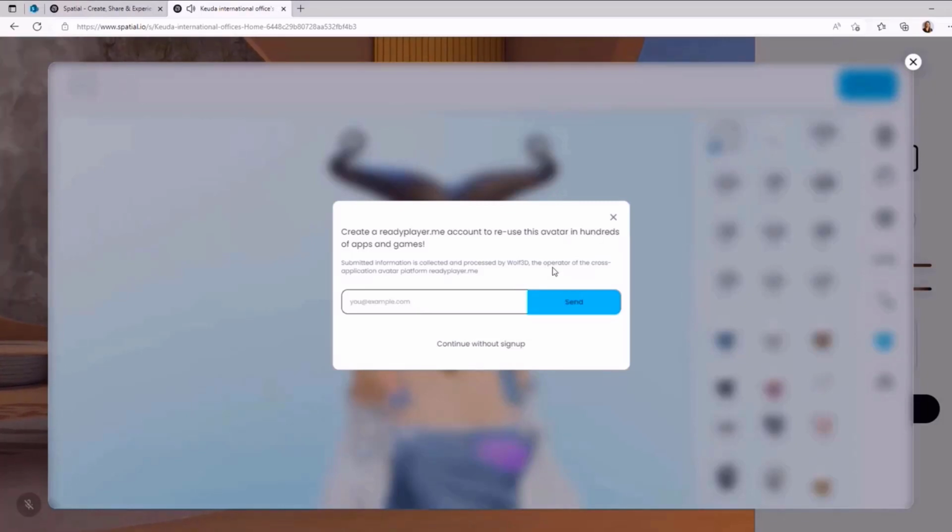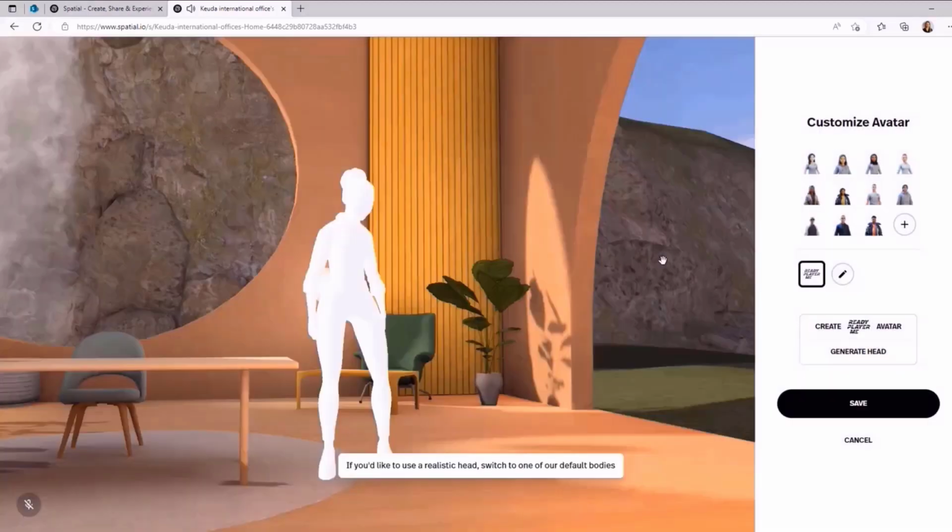What is this then? What does it ask us? Create a Ready Player Me account. Yeah. So now you put your email address in here, and because Ready Player Me is used by many different platforms, you will have the same avatar used also on the other platforms. So you don't have to create a new one every time. You can use this one when you register now with your own email. So here you can put the email or continue without sign up. Exactly. Either one is fine.